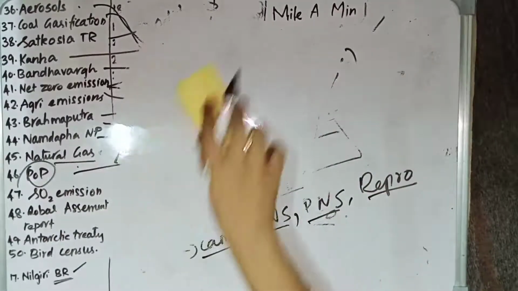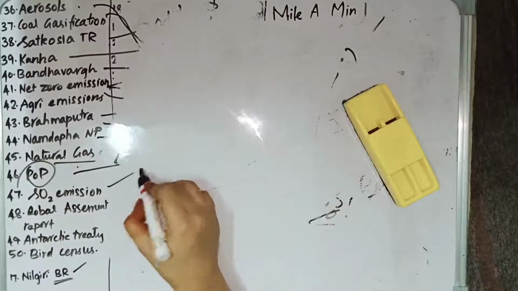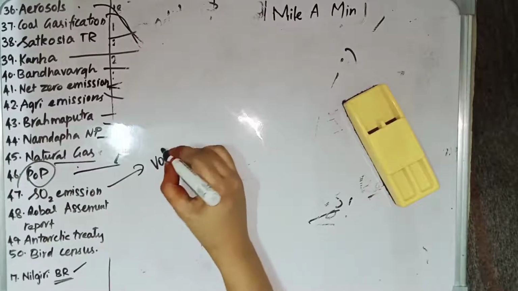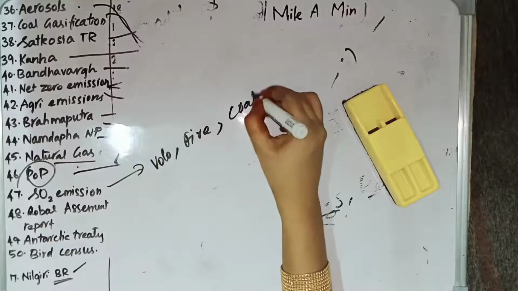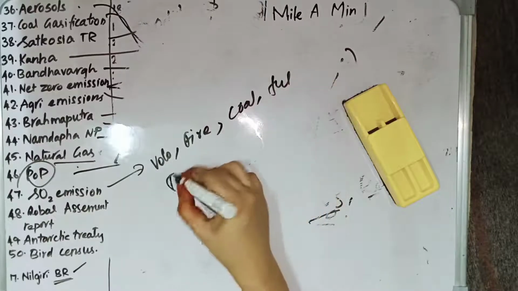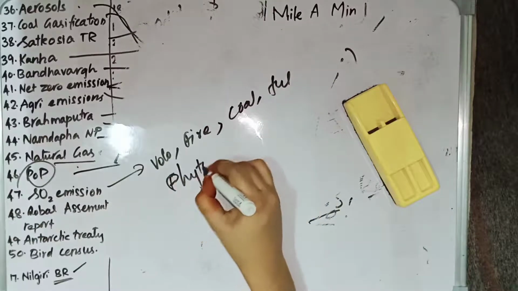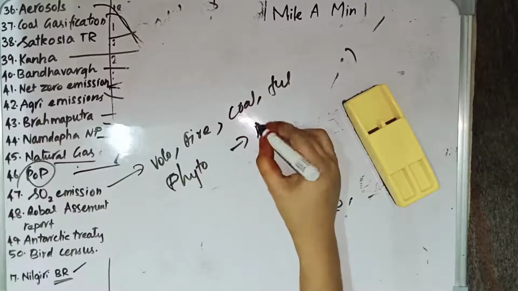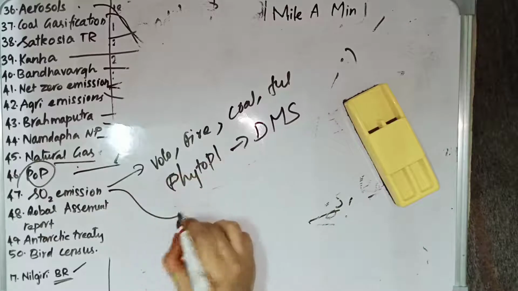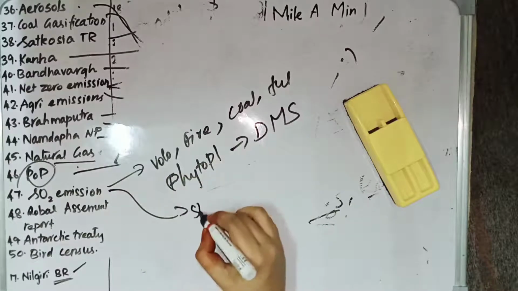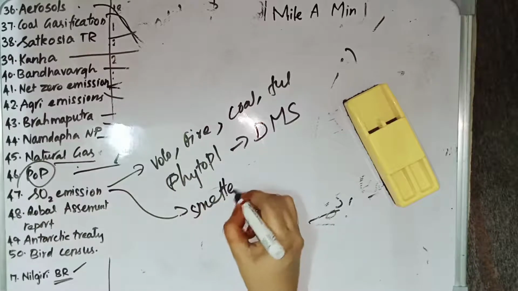And the things which contribute to SO2 emission. The things which contribute to the SO2 emission are volcanoes, fires, and the burning of coal and fossil fuel. And phytoplankton also contribute to this SO2 emission. Marine phytoplankton emit a substance called dimethyl sulfate. So phytoplankton also contribute to this SO2 emission, and so do smelter ovens.